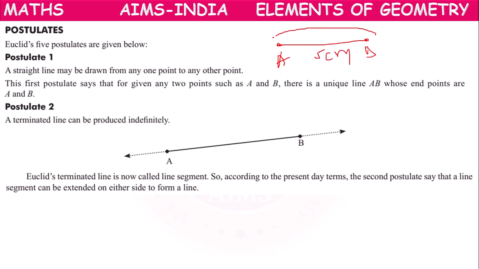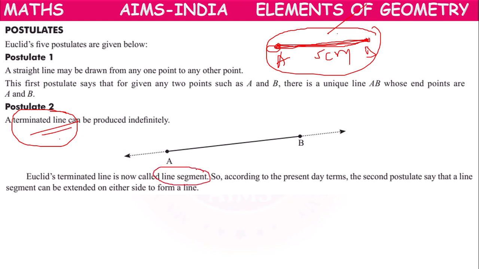This is the AB line segment. At present we call it a line segment, but Euclid called it a terminated line. Why? Its length is fixed and its endpoints are fixed.